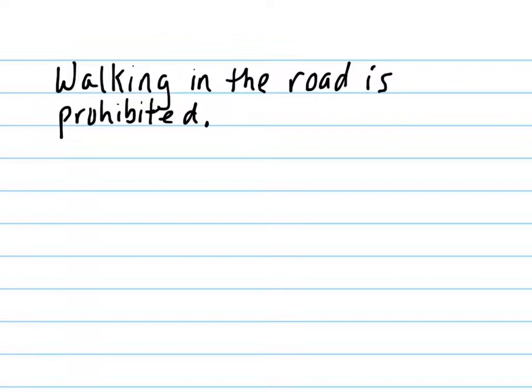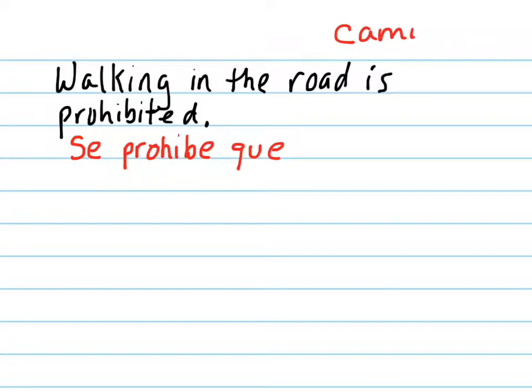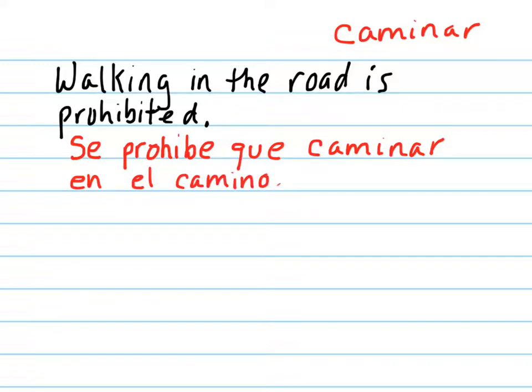So let's switch colors. To start this sentence, you're going to want to start with se prohíbe que. Okay? Se prohíbe. Do not say your H's. Se prohíbe que. Now to say to walk, remember you have to follow with an infinitive, and the verb to walk is, well, one way is caminar. So let's say se prohíbe que caminar en el camino. That means walking in the road is prohibited.